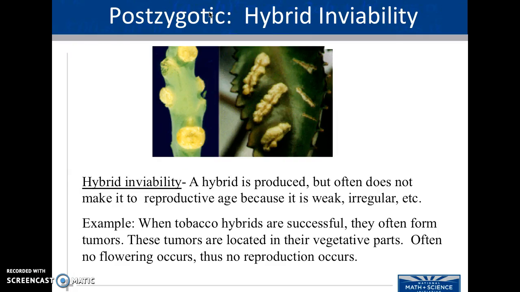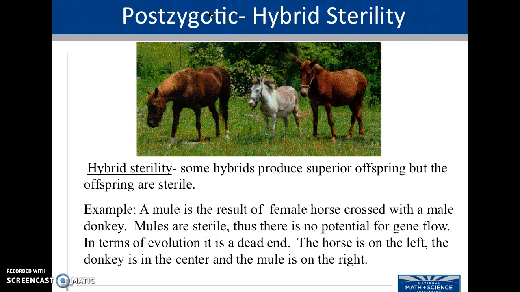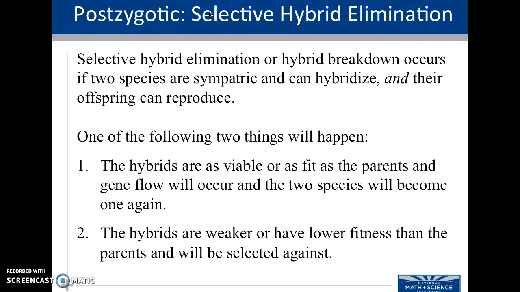Hybrid inviability. Let's say that technically a hybrid is produced and born. It doesn't usually make it to the reproductive age because it is weak or irregular. Hybrid sterility. So let's say that the hybrids do become mating age. We talk about the mule, which is a horse and a donkey, but their offspring themselves are often sterile, and so they cannot produce new offspring.